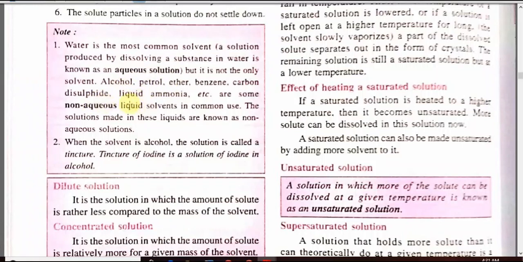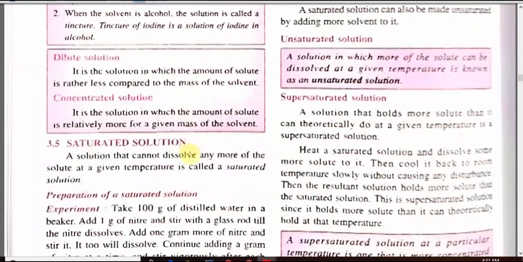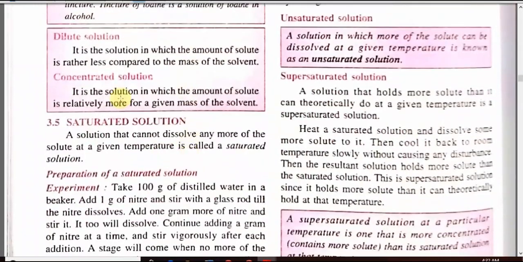They are also solvents, and their solutions are called non-aqueous solutions. When the solvent is alcohol, the solution is called tincture. Tincture of iodine is a solution of iodine in alcohol. Another differentiation of solution is dilute and concentrated.